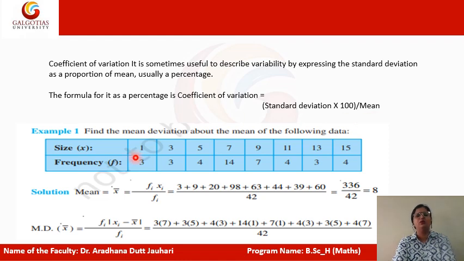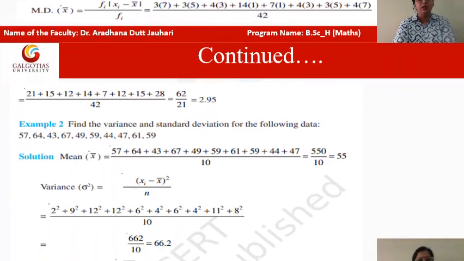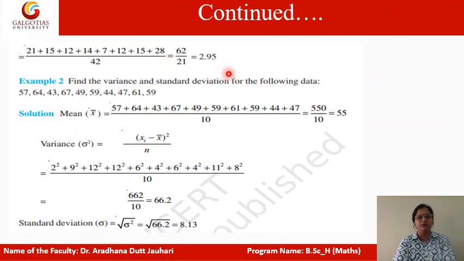Here we have taken some numericals. For mean deviation, as we know, the formula when the frequency is associated with the random variable is the sum of fi times absolute value of xi minus x bar upon the sum of fi. The mean value is equal to 8, and after solving with the formula you get the value 2.95. Another question: you have to find the variance and standard deviation when the raw data is given.